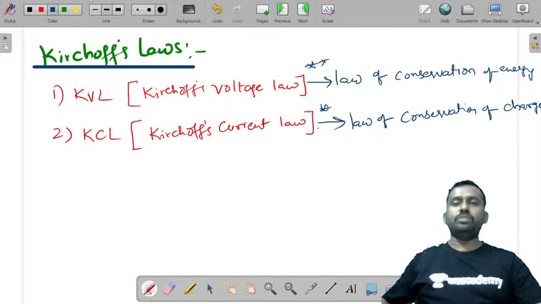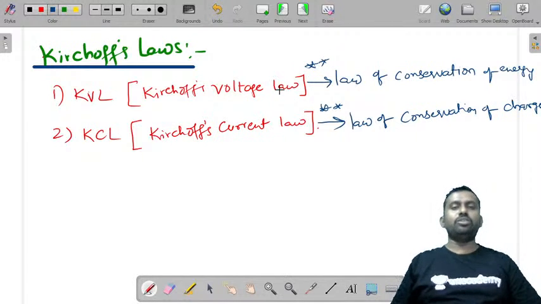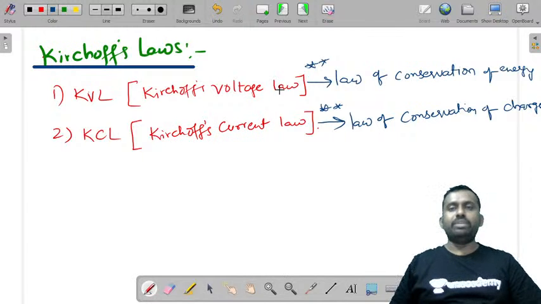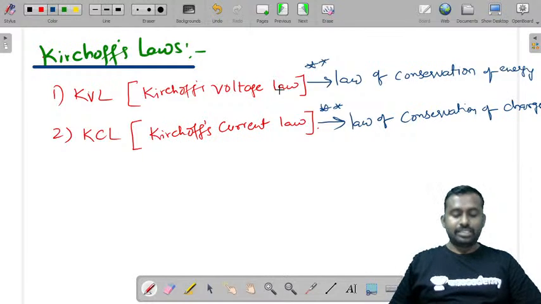In some interviews you'll be asked about this. The law of conservation of energy says that energy can neither be created nor destroyed, but one form of energy can be converted to the other. So let us discuss Kirchhoff's voltage law and Kirchhoff's current law one by one.